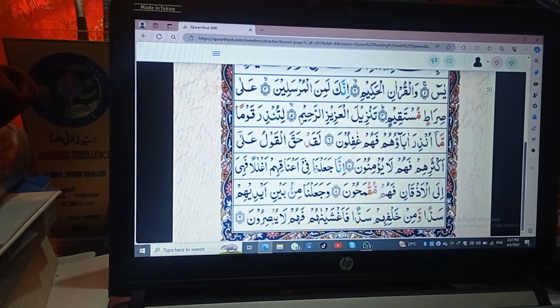When the letter has a sukoon sign on it, we read the letter as sakin, and we have to read it by joining it with the previous letter and make that letter quiescent. And whenever there are qalqala letters containing the sukoon, then we have to follow the rule of qalqala along with the sukoon.